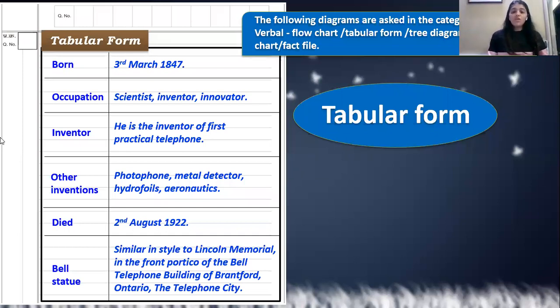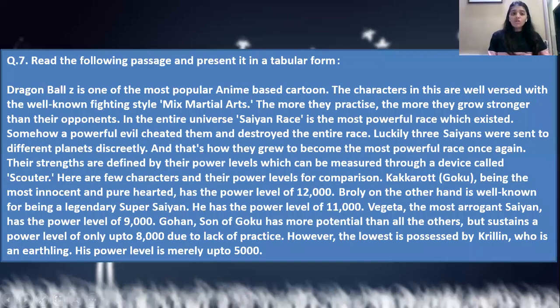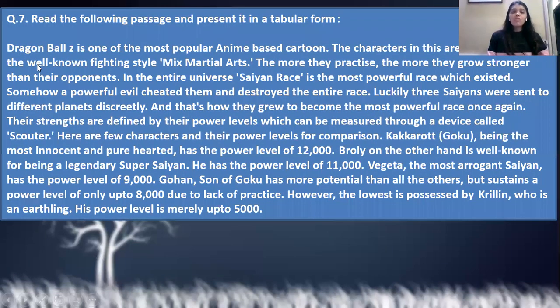Now starting with the question of tabular form, that is verbal to non-verbal, they have given you information about Dragon Ball, a cartoon talking about mixed martial arts. Then they have given you the name, that is the Saiyan race, the most powerful race which existed. Now they talk about the power of each character of that Saiyan race. As you can see, 12,000 by Kakarot, that is Goku. Broly is well known for being the legendary Super Saiyan, with a power of 11,000. Vegeta has a power of 9,000.